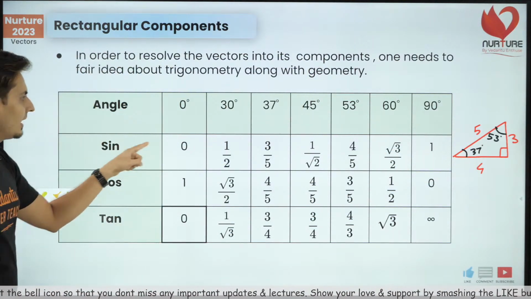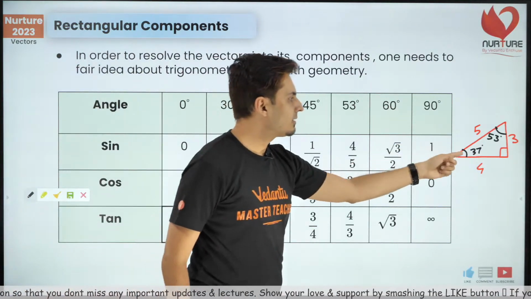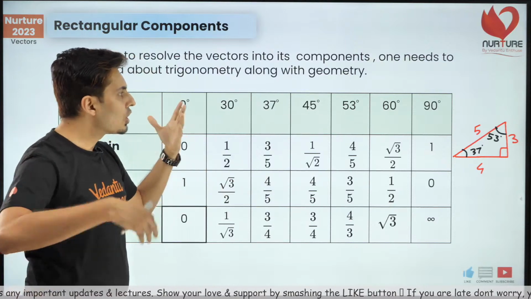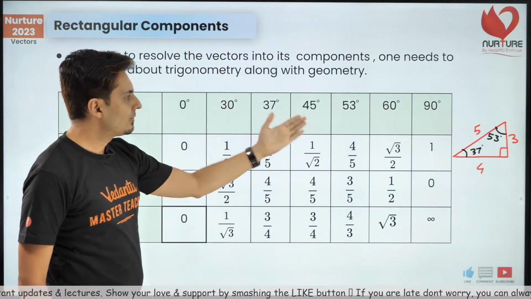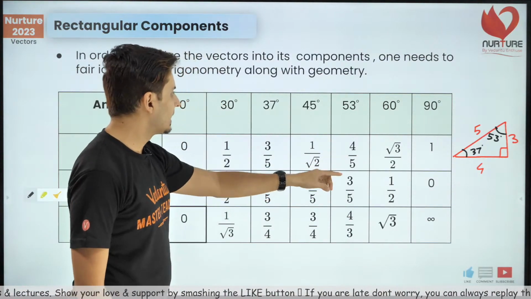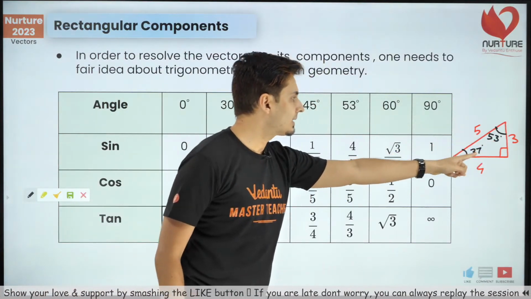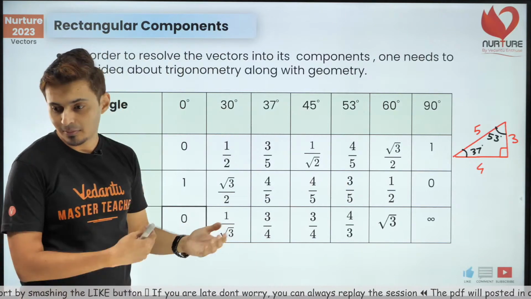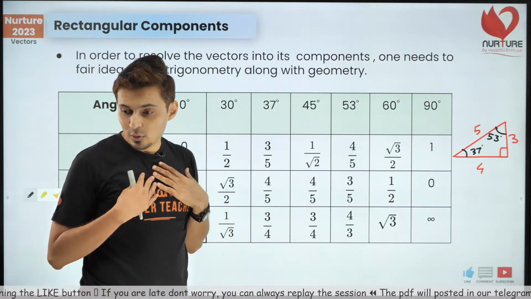For example, sine 37 is 3 by 5, opposite by hypotenuse. Cos 53, look at it, adjacent by hypotenuse, so 3 by 5 again. Why have I taken 3, 4, 5?